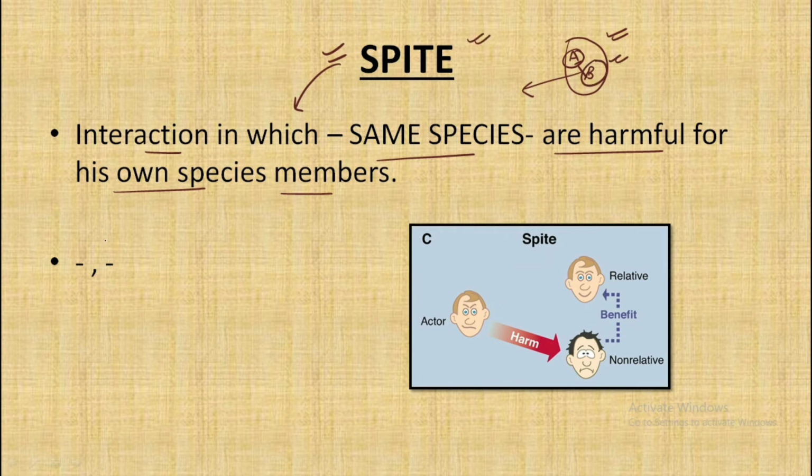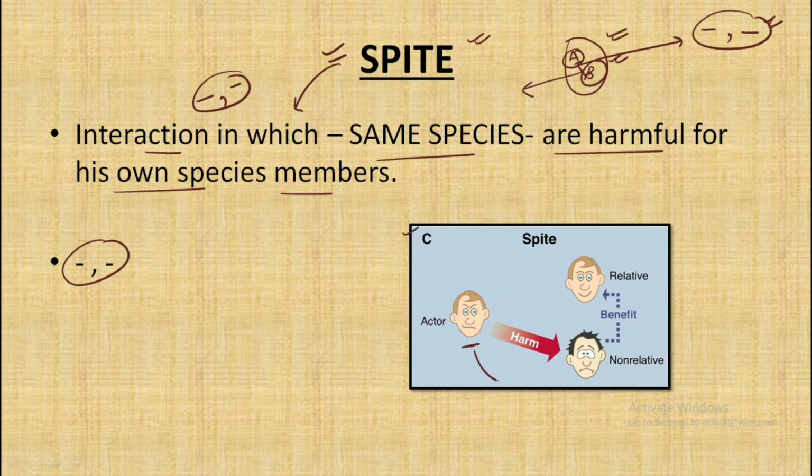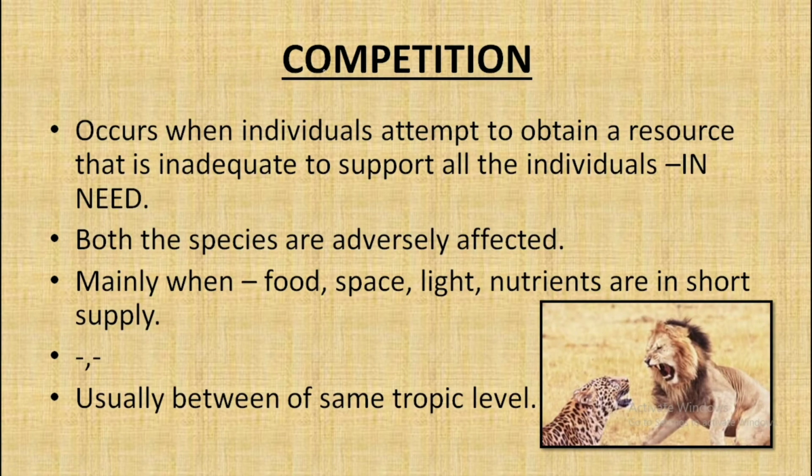And in this case we have the interaction as negative and negative, because as a final result of this interaction both of the members would get affected, hence it is a case of negative interaction. As we can see in the figure, the same species members harming each other, so it is a case of spite. Next and the most important type of negative interaction is competition.